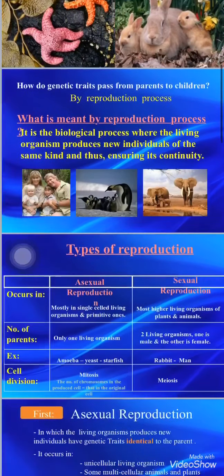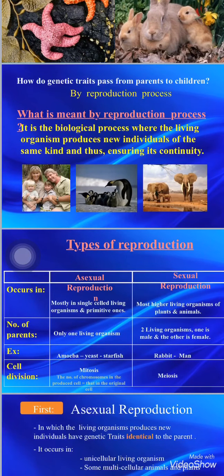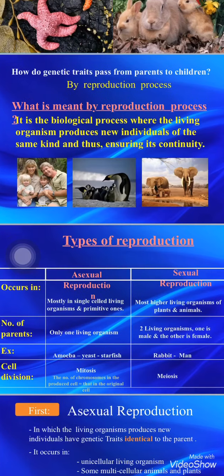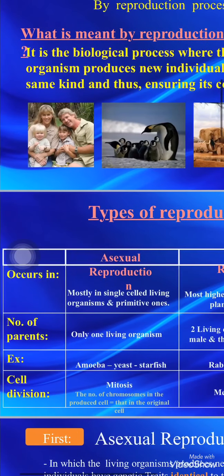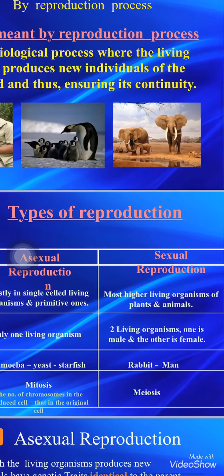Okay, we have two types of reproduction, which are asexual reproduction and sexual reproduction. Asexual reproduction occurs in single-celled living organisms and primitive organisms, while the sexual reproduction occurs in the most higher living organisms, plants and animals. The asexual reproduction needs only one living organism, only one parent, while sexual reproduction needs two living organisms, one is the male and the other is the female.